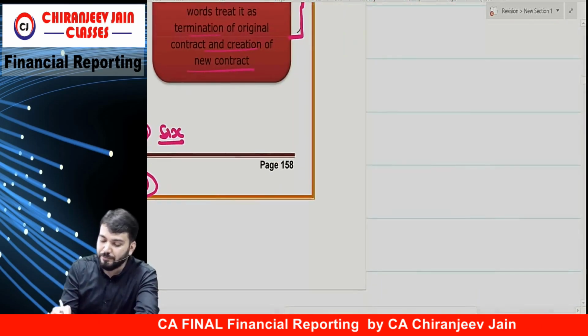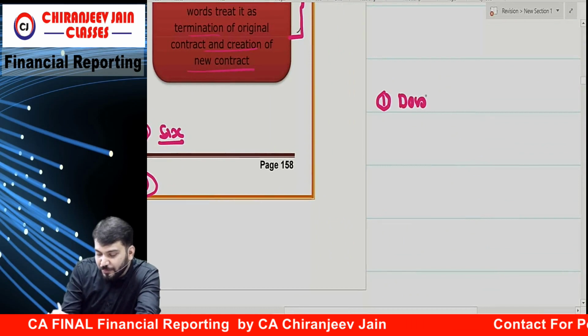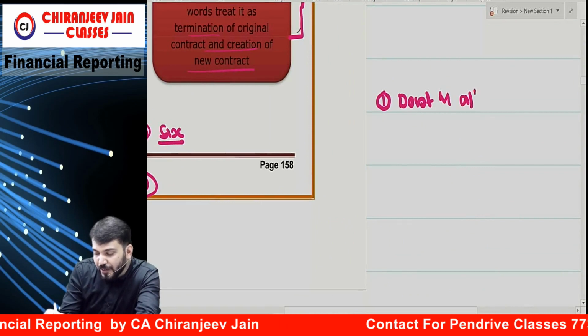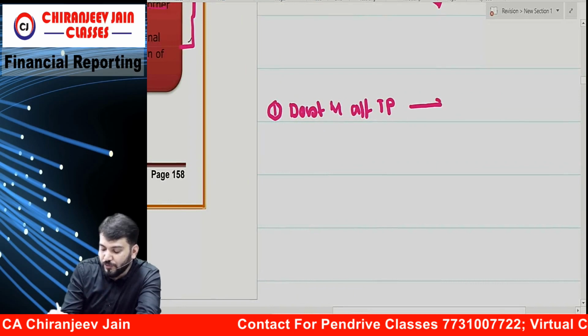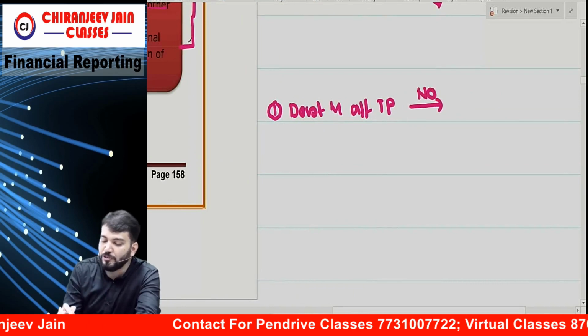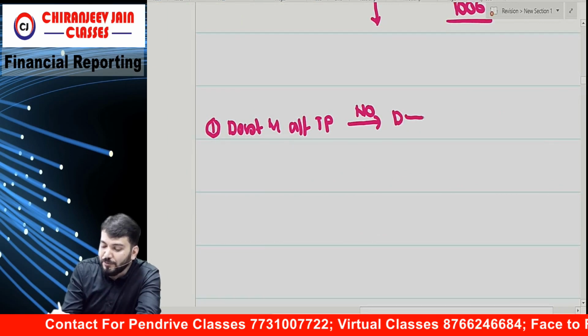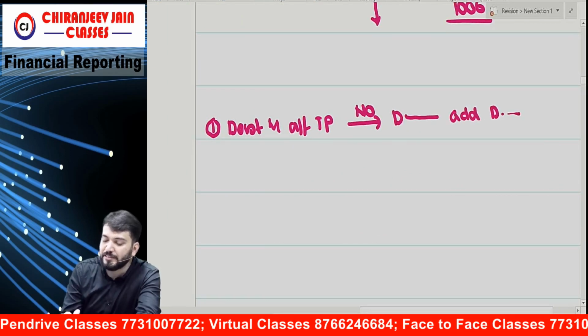Can you repeat with me for the first one? Does the modification affect transaction price? No, first we have done no. Then what question have we asked? Does the modification add distinct goods and services?